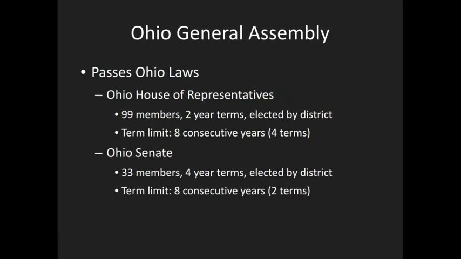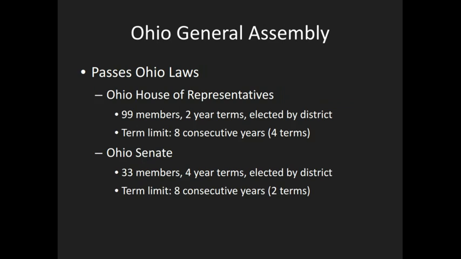So, what does the Ohio General Assembly do? They pass laws, obviously, that pertain only to the state of Ohio. The Ohio House of Representatives has 99 members. They serve 2-year terms, and they are elected by a district. Their term limit is 8 consecutive years or 4 terms.